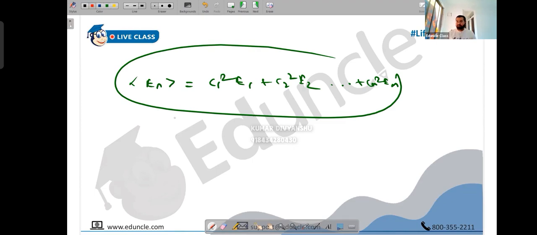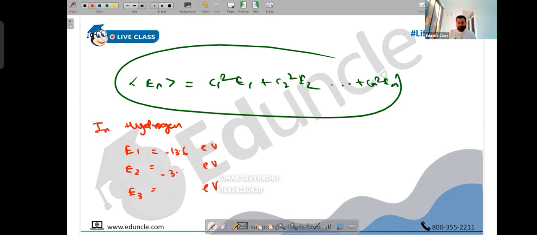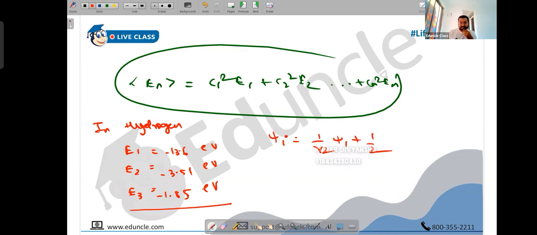So in that question that we took, suppose I give it, first of all, just tell me the correct value of the energy in electron volts in the hydrogen atom. This is minus 13.6, this is minus 3.51, and 1.85. They will give you that it's a hydrogen atom. In that question, I have given psi as 1/2 psi1 plus 1/2 psi2 plus 1/2 psi3. What is the average energy of the hydrogen atom?